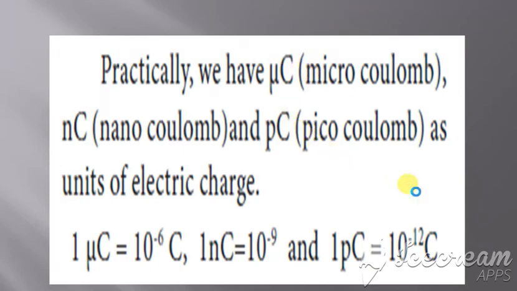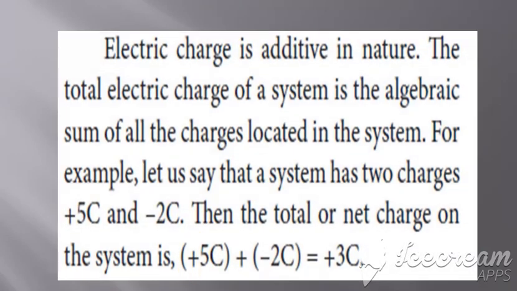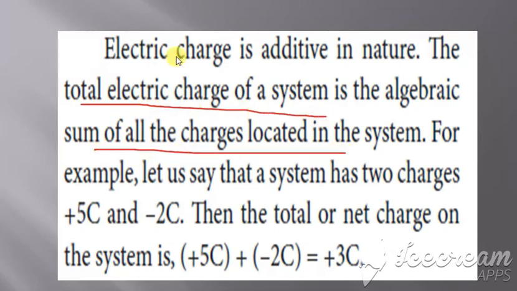Clear with this? Next, electric charge is additive in nature. What is meant by additive in nature is that the total charge is the sum of all the charges. So the total charge is equal to the sum of all the charges. Here is an example, so that you can understand this concept.